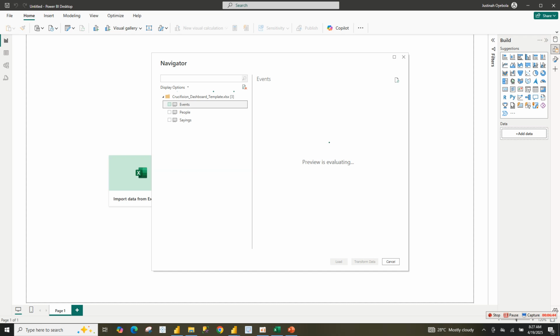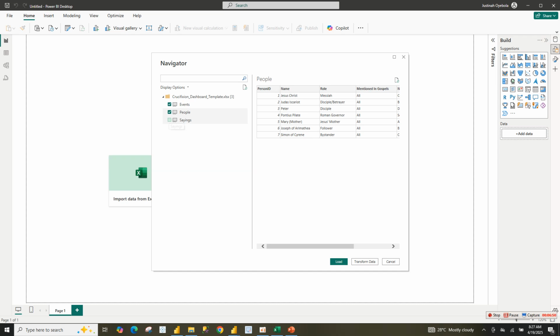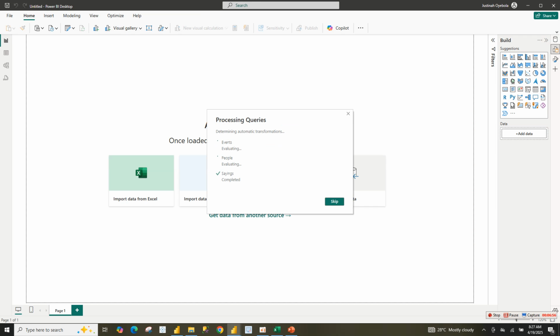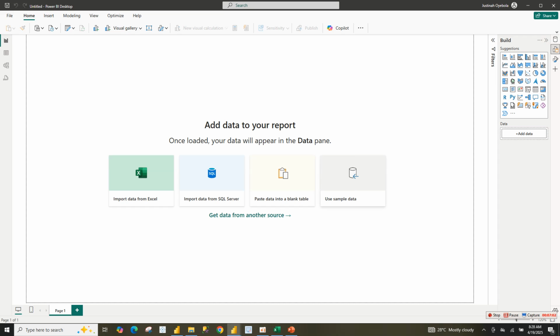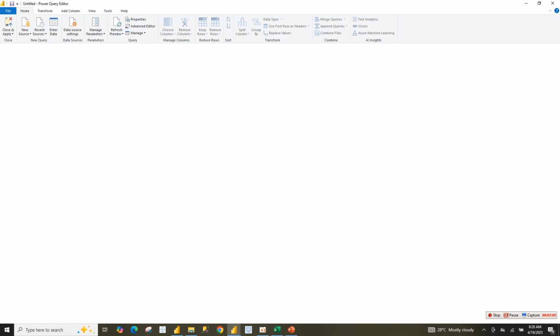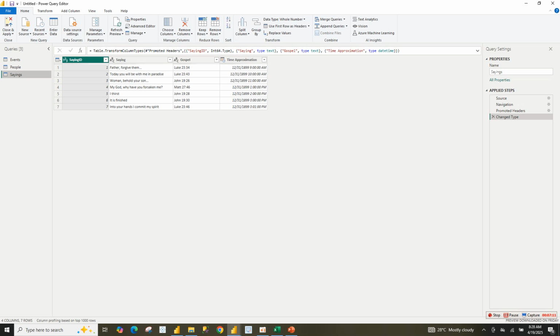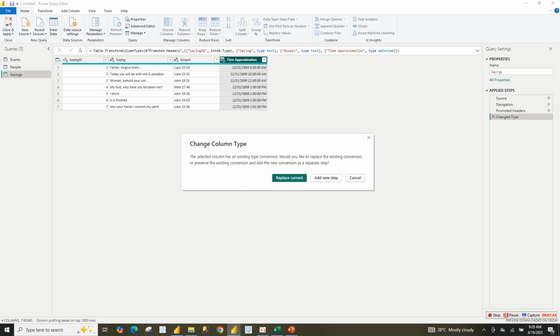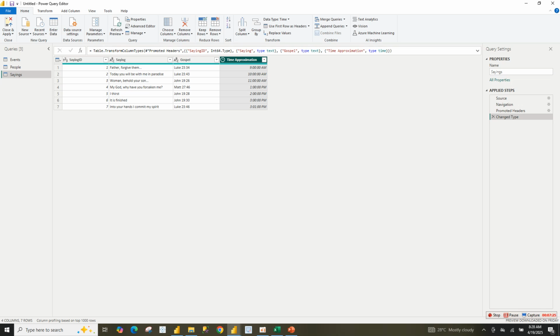So I will check the three data sets, then click transform. We transform into Power Query Editor. Then this time, click on the same, go to the data type, and change it to time instead of date and time. So now I've changed this to time.